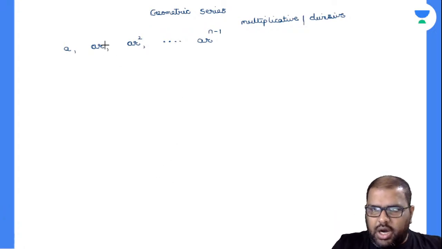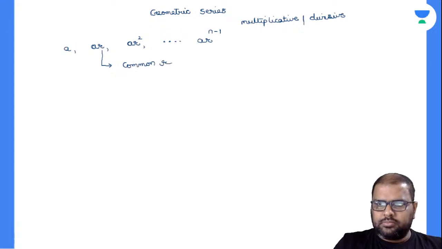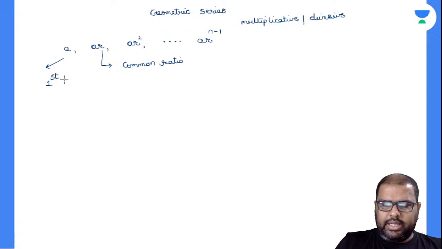So what is this R called? This R is called the common ratio, and this A is called the first term. Everybody knows. So there are two things to know here.